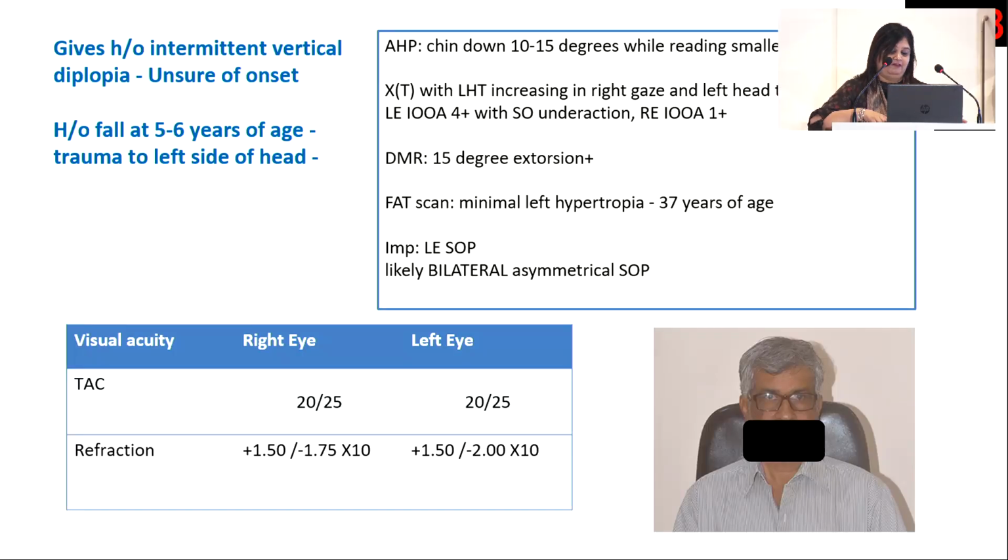He has a left hypertropia, which increases in right gaze and left head tilt, though I would assume there would be some spread of comitance. He also has an inferior oblique overaction of that left eye, and his double Maddox rod again measures about 15. Just because of the way the double Maddox is, I would think it goes more in favor of a bilateral but asymmetric superior oblique palsy. And these are his 9-gaze measurements. Again, as you can see over here, there seems to be some underaction of that superior oblique muscle on the right and left gaze while looking down to the right and left.